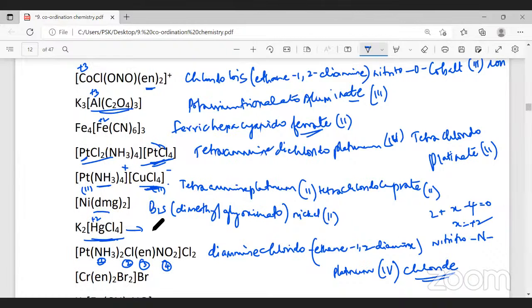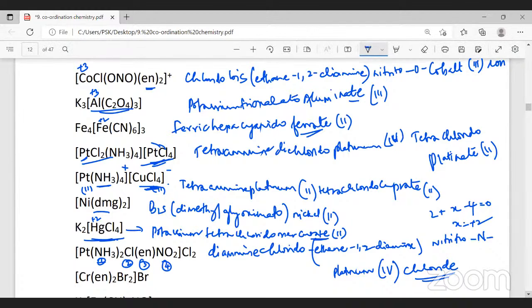Now, what will be the name of this molecule? The name of this molecule is potassium tetrachlorido mercurate. Why do I name it as mercurate? It's an anionic complex, so the name has to end with -ate. Mercurate. What is the oxidation number? 2. Followed? Yes, sir.